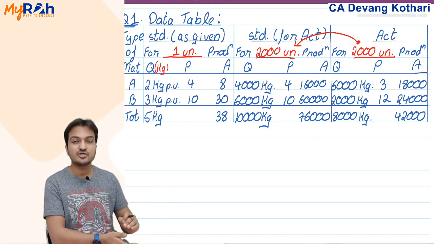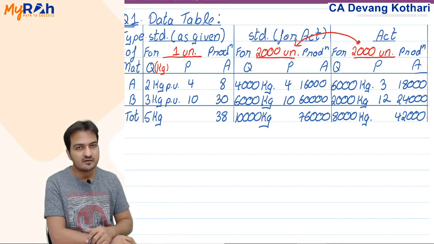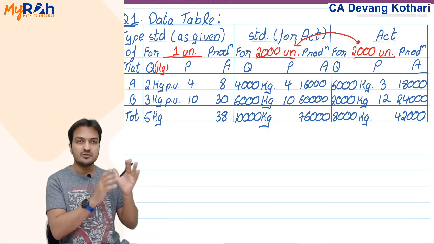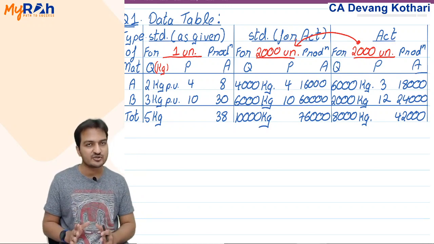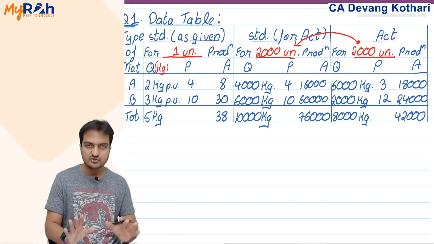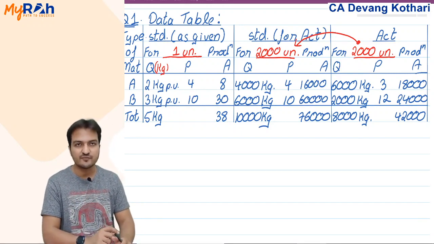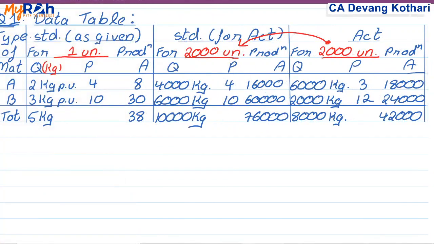Now chalo, this discussion completes my data table. I hope you understand the data table here at least. Now using the data from this table, we will learn the variance calculations in question 1. Before I do that, I'll just wait a moment, let you digest the explanations that I gave. Until then, you copy the data table at least. This is your question 1. Please copy the data table.